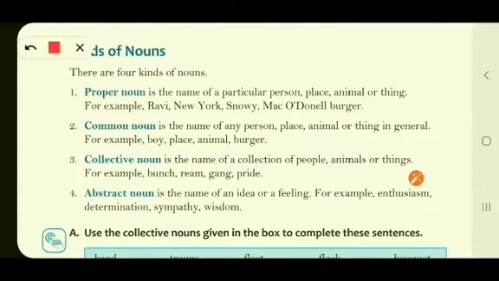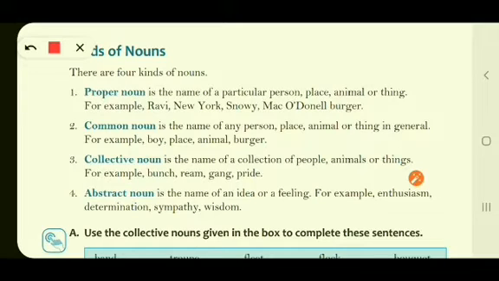Now, the third type, collective noun. Collective noun is the name of a collection of people, animals or things. Collection means, children, I know, you all know it. Collection means a group. When we talk about a group, it can be a group of people, a group of animals or a group of things, we are talking about a collective noun.